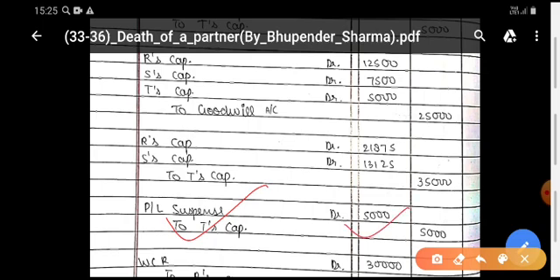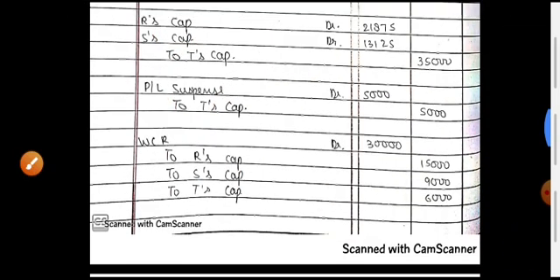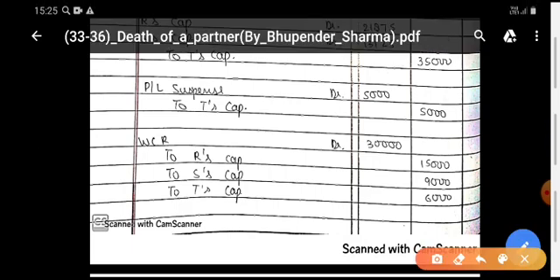And the working notes have been given for these two: working note 1, working note 2. Next, the workmen compensation reserve. This reserve account is to be closed. So it is debited and distributed among the old partners in the old ratio. So their capital will be increased.